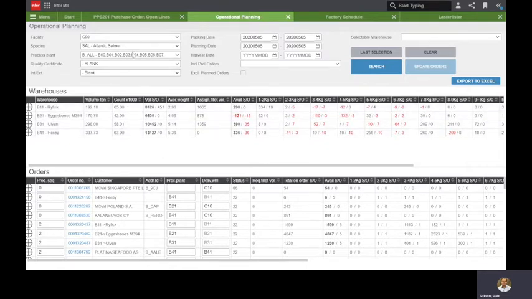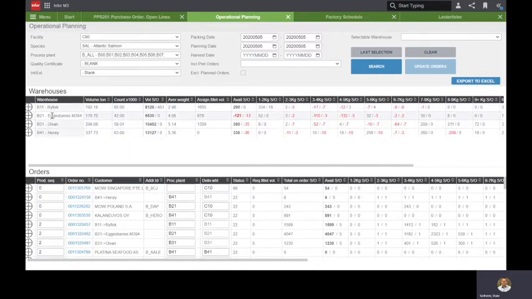So what this screen does is that it allows you to filter on facilities and packing stations for certain packing dates. So now we are looking at the Norwegian packing stations for the 5th of May in the test system. So the numbers can be a little bit strange, but it should be of no importance for what the application does.